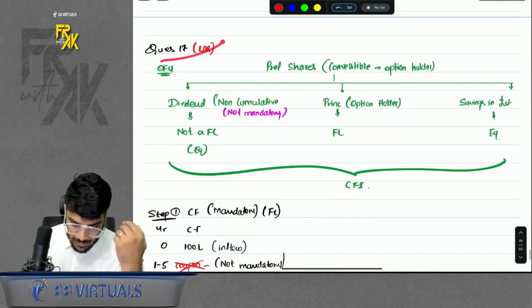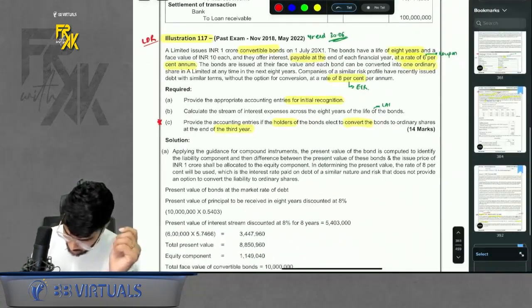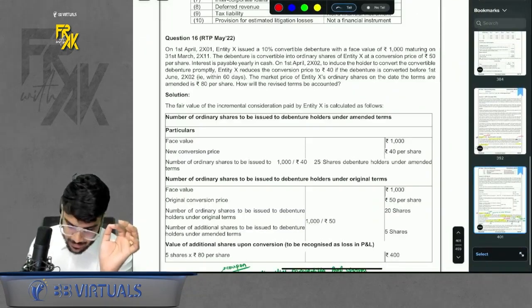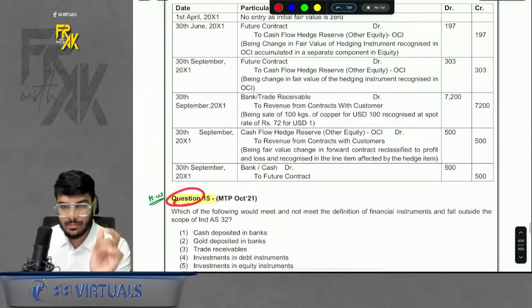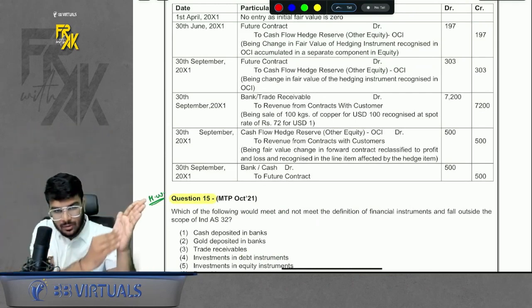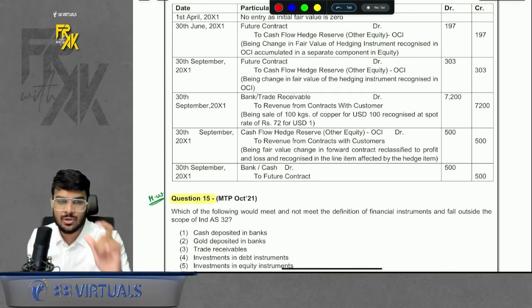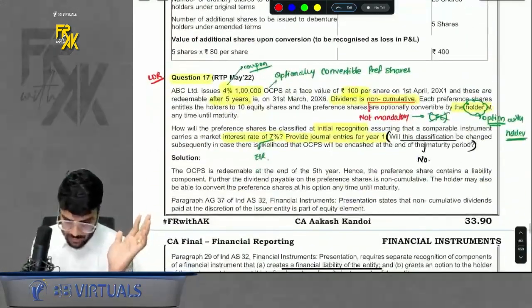Acha, there was one question, number 17, that I surely want to revise with you. Okay, come. Question number 17. See, whenever I say illustration, it means a question of the module. Whenever I say question, it means the MTP RTP section. In my book, I have 2 sections. One section is of the questions of the module. The second section belongs to questions of MTP RTP past exams. Right? Okay, sir.